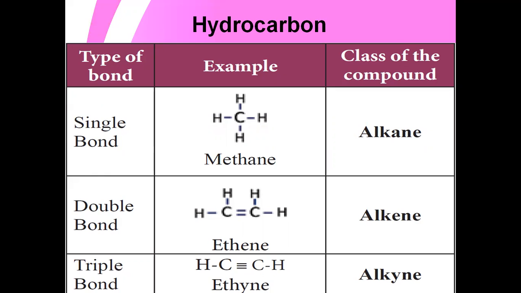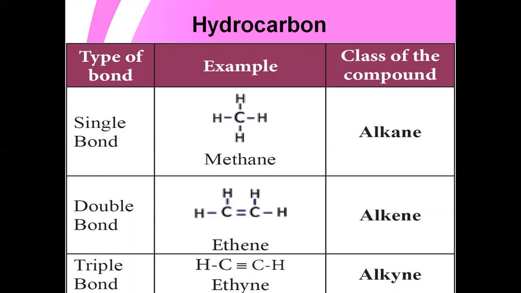Alkane. The alkane example is methane. Methane has single bonds. So methane forms single bonds. The molecular formula of methane is CH4. So the carbon atom shares electrons with four hydrogen atoms. Already we know this from tetravalency.